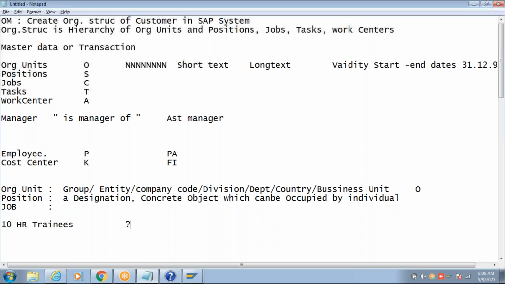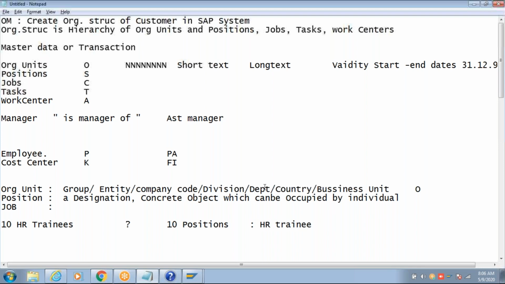10 positions, 1 job. So when I have 10 trainees, that means 10 trainees occupy 10 positions, right? But what is it that they are performing? They are performing the role of HR trainee.